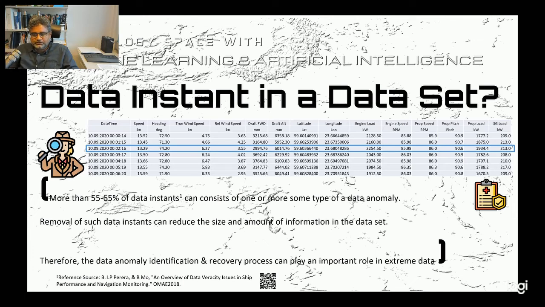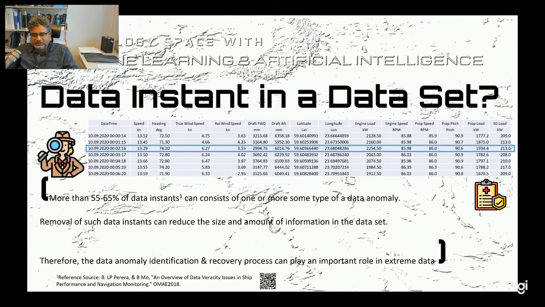So what may be the solution? Often we cannot drop 55 to 60% of the data set itself, because one or more data points have data anomalies in each of these time instants. Rather, we have to recover this data within the data set. One way to recover this data is to develop some sort of mathematical models, and based on these mathematical models we can recover some of these data anomalies. That way, at least we would be able to recover up to 95% of these data anomalies.